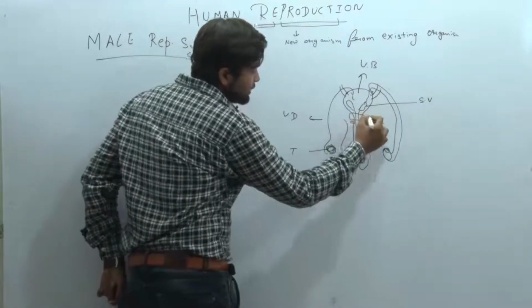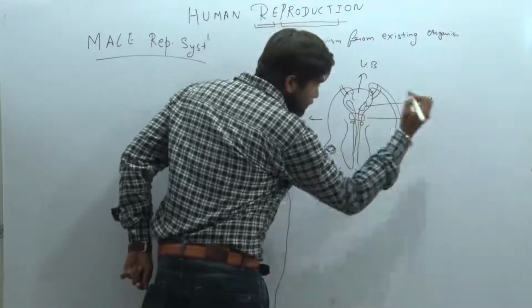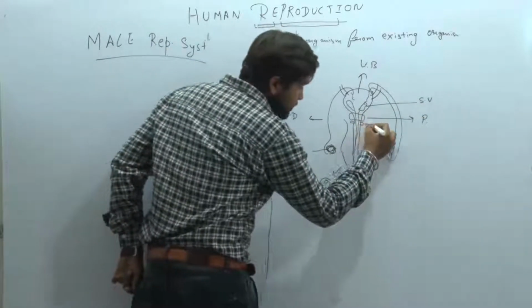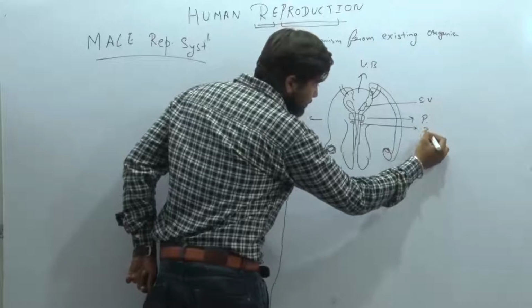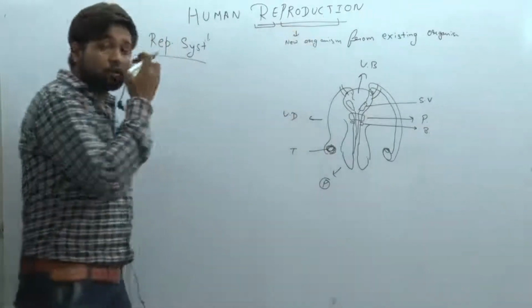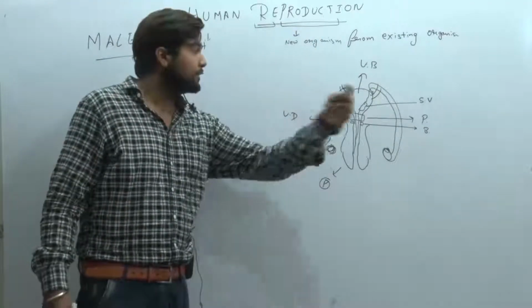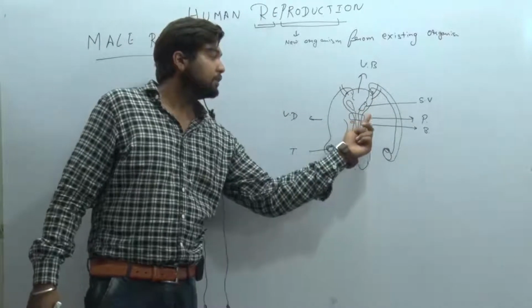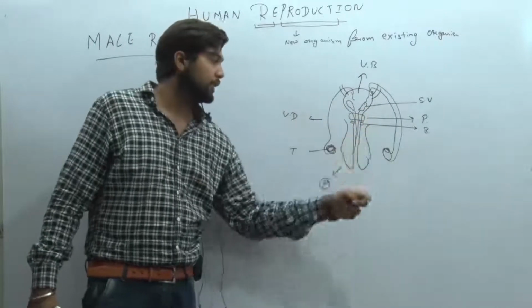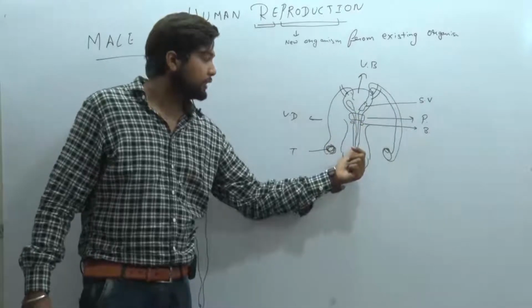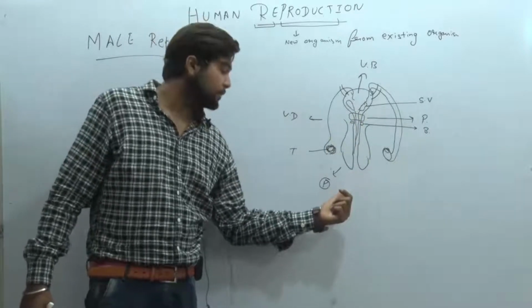Further down there is one gland named the prostate gland, and below this prostate gland there is another gland named the bulbourethral glands. So you get it. There we have three types of glands: seminal vesicles, which are in a pair, the prostate gland, and the bulbourethral gland. Later it continues into the urethra, and the urethra extends through the penis.